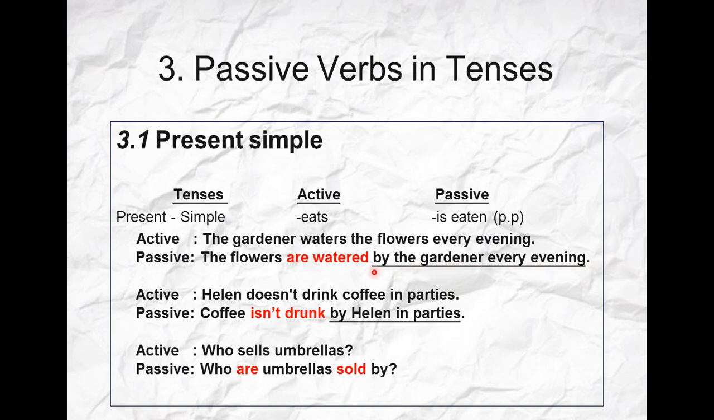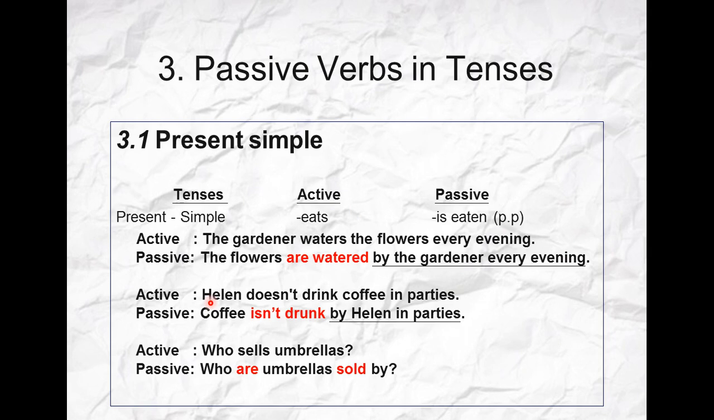And if you can see or observe the prepositional phrase here, which is by the gardener every evening, I put an underline. You know why? Because it's optional if you want to put the doer at the end of the sentence or not. It's up to you, unless he asked you to put it.